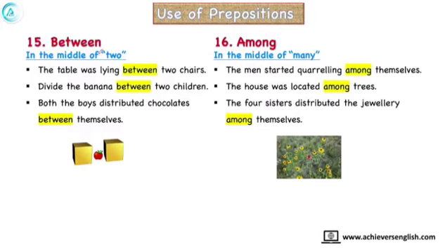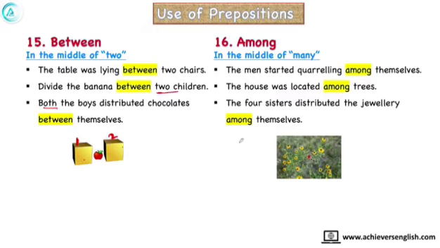Now the next is between and among. Between is used when you talk about two people, and among is used when you talk about more than two people. The table was lying between two chairs. Divide the banana between two children. Both the boys, both means two, distributed chocolates between them. Like in this picture also, there are two boxes and an apple is lying between them. So when you talk about two things and you have to keep something in between, you use between.